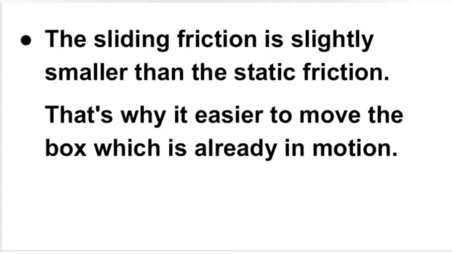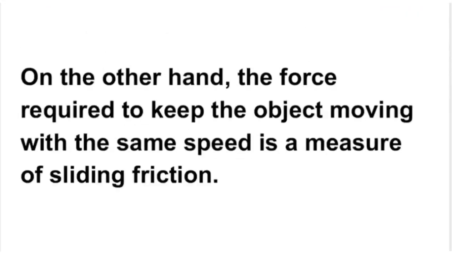We have already learnt about static friction, and if we compare these two types of friction, then remember this: sliding friction is slightly smaller than static friction. Sliding friction is always smaller than static friction. Because of this reason, it is easier to move a box which is already in motion, right?